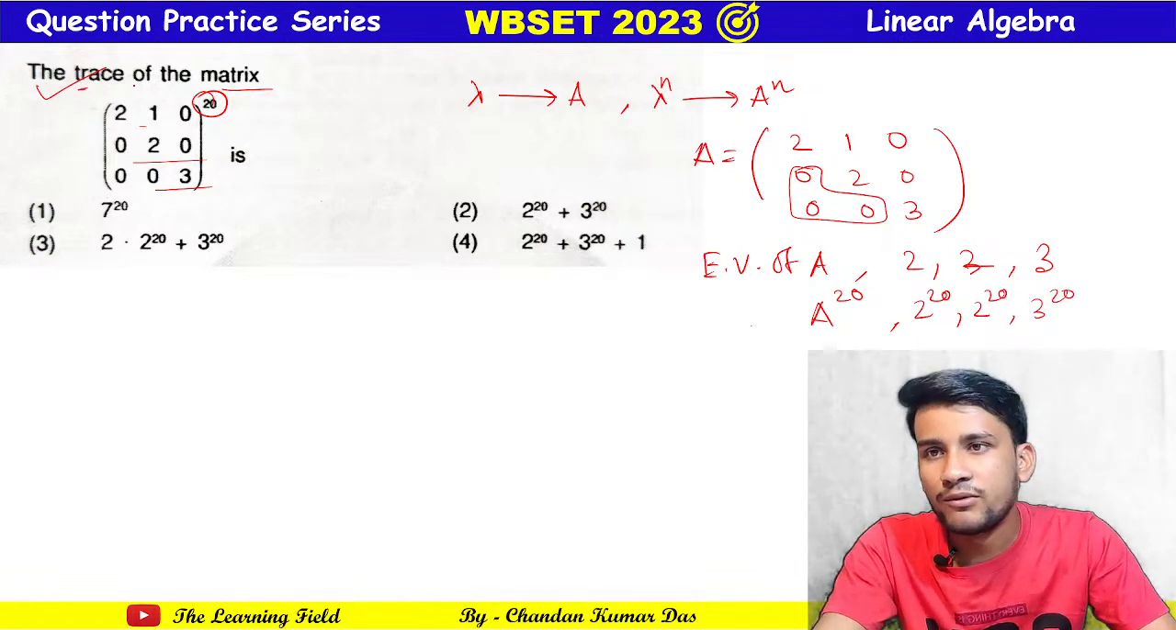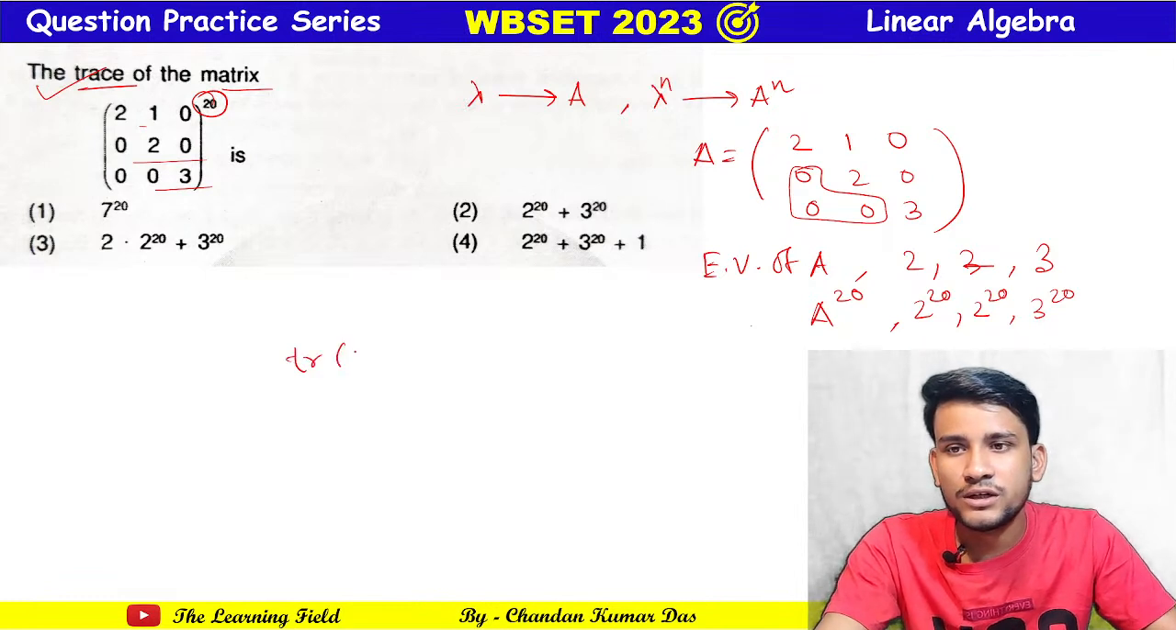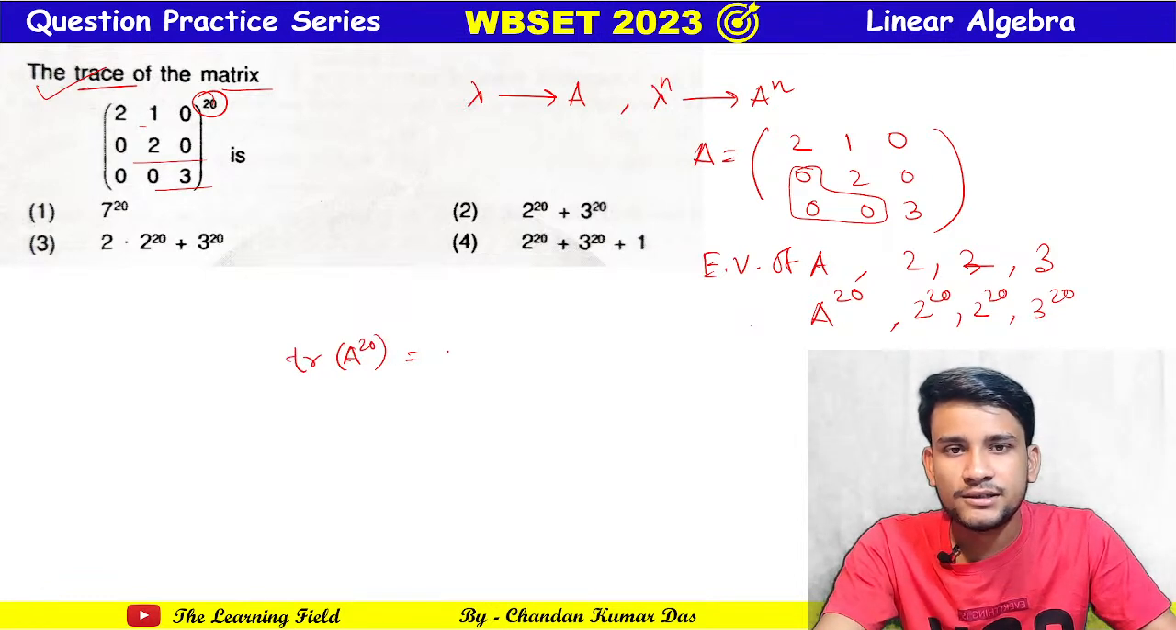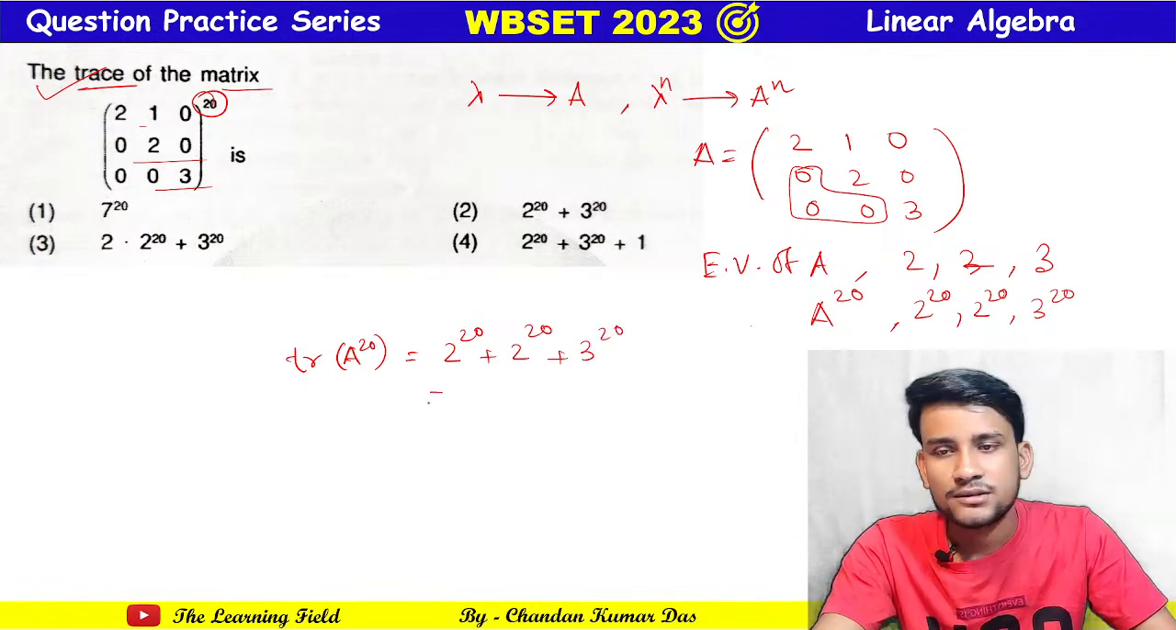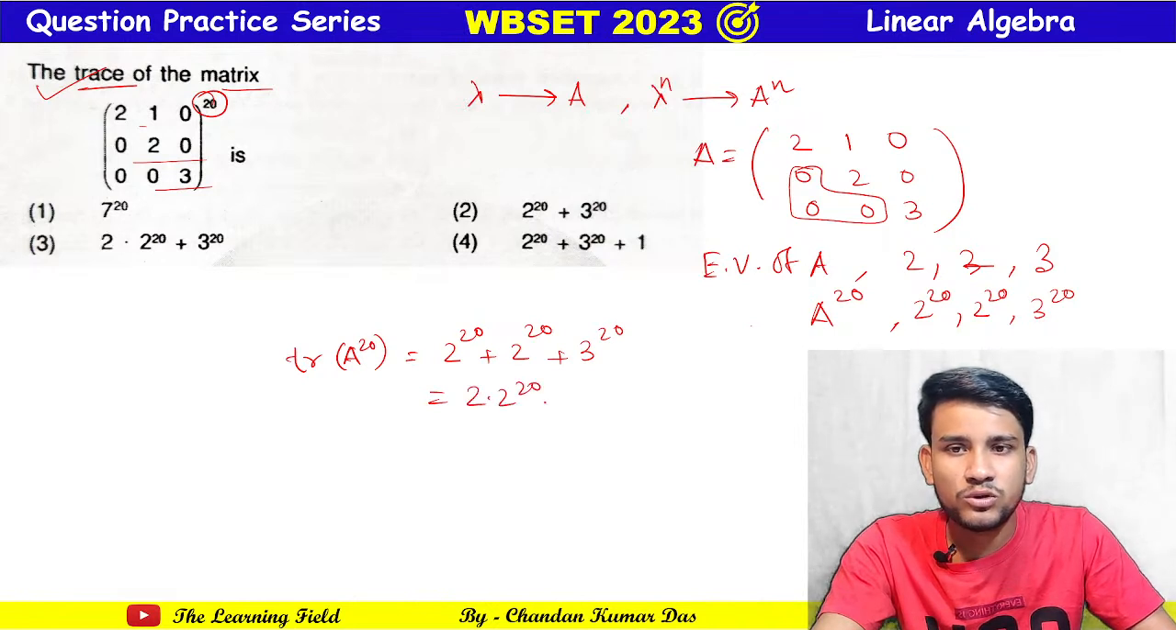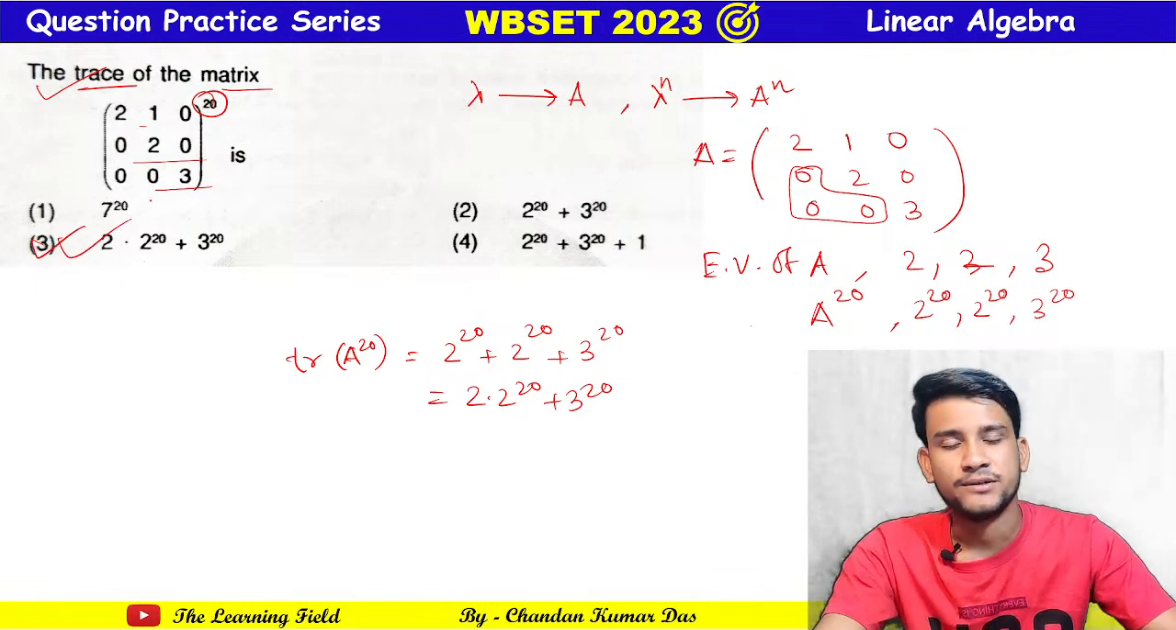Now we have to find the trace. So trace of A to the power 20 is equal to the sum of the eigenvalues, 2 to the power 20 plus 2 to the power 20 plus 3 to the power 20. This is equal to 2 into 2 to the power 20 plus 3 to the power 20. Option C is the correct one.